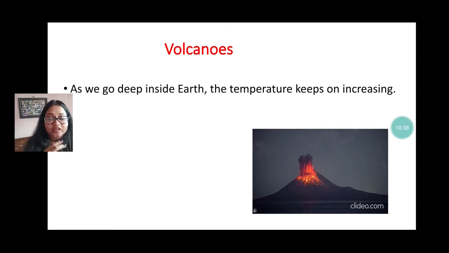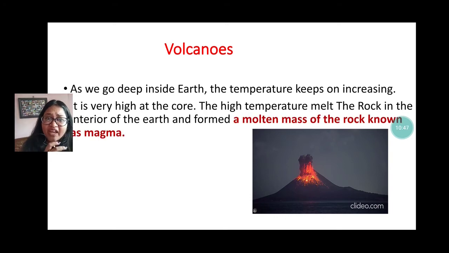We can learn here. As we go deep inside the earth, the temperature keeps rising. It is very high at the core, because the core is the center of the earth. Because of the high temperature, the rock melts in the interior of the earth and forms a molten mass of rock known as magma.